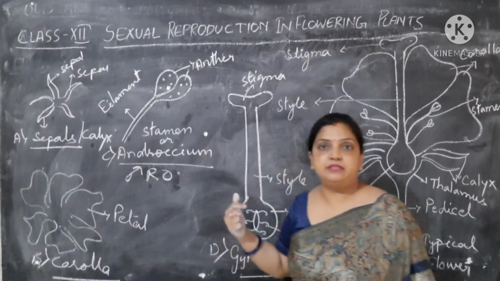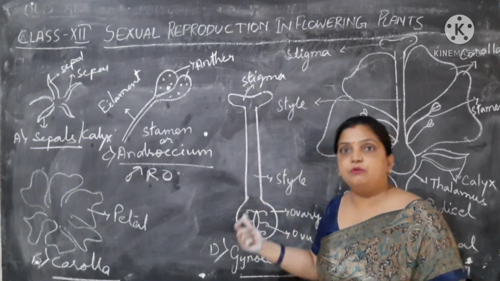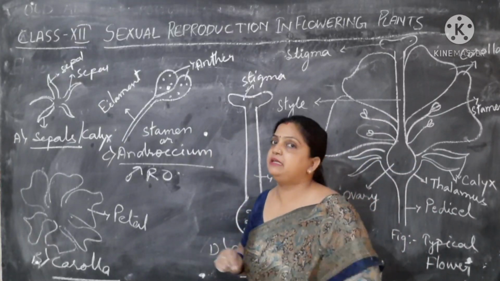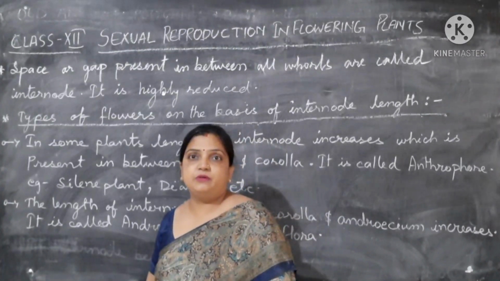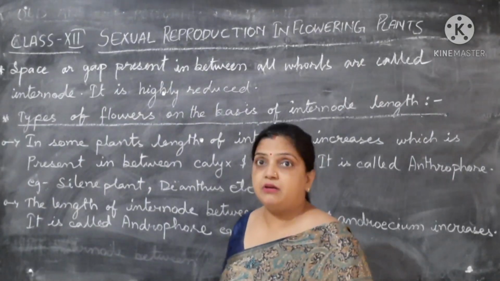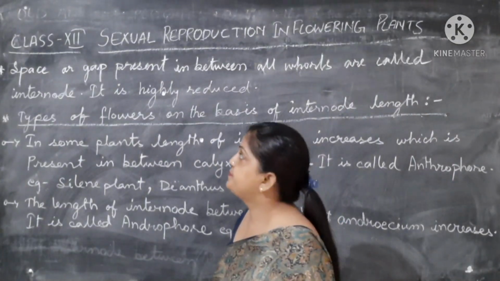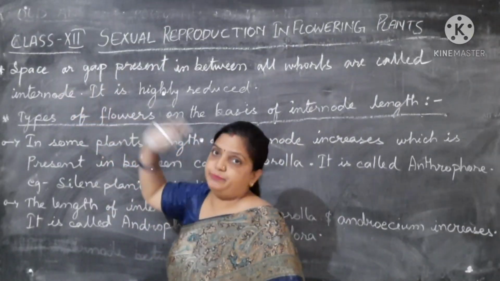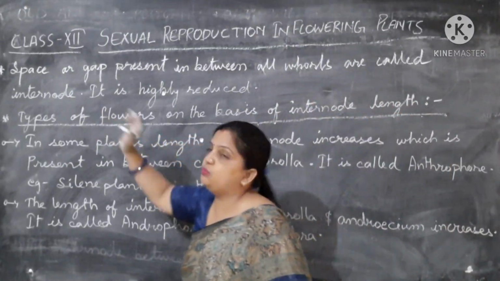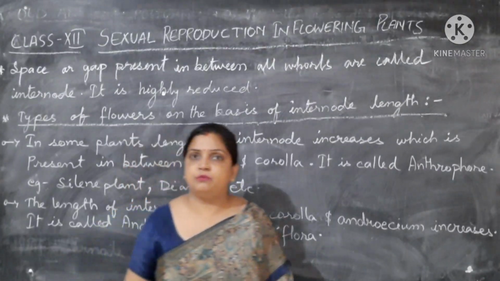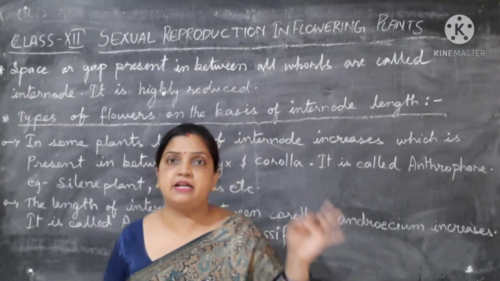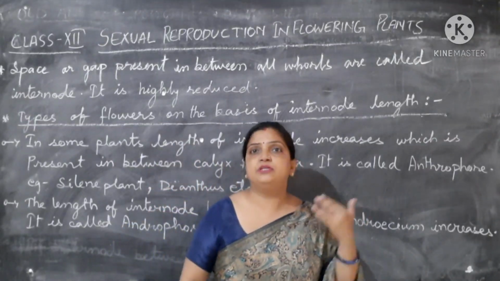Now children, let us discuss a little bit about the internode position also, and how these four whorls are arranged on the basis of nodes and internodes. Let us discuss how the plant's parts are named according to the placement of node and internode. The space or gap present between the whorls is called internode. You know what node and internode are: the position from where the parts of the plant arise, a leaf or a flower, is a node, and the space in between two nodes is an internode.